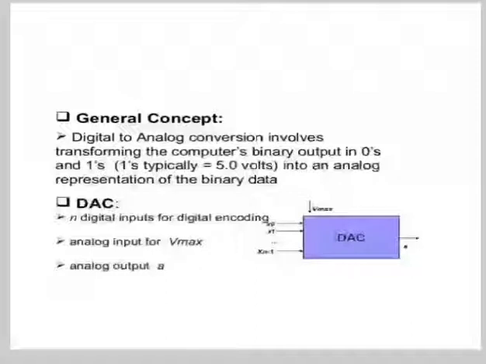Now ones is typically 0.5 volt, into an analog representation of the binary data.